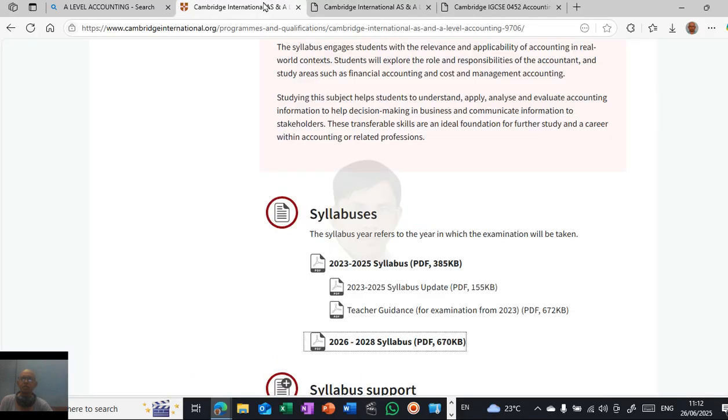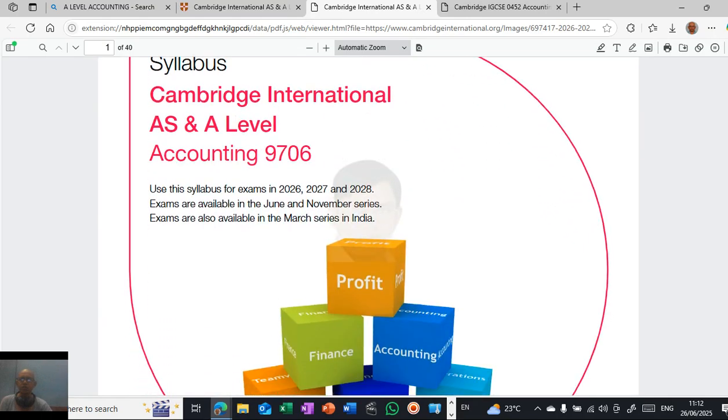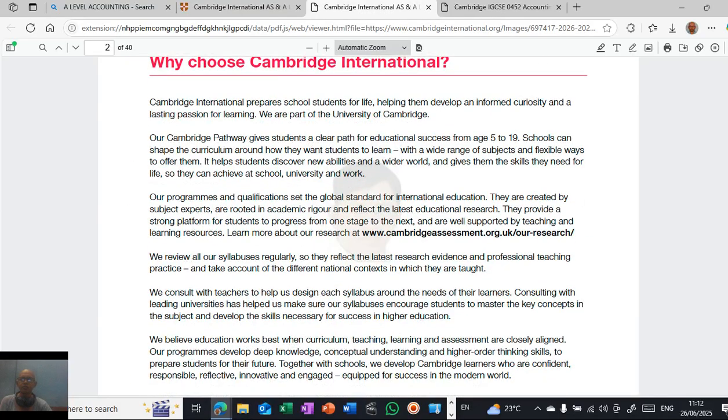There is the old syllabus of 2023-25 and the new syllabus, and there is not much change. Almost they are the same. So why should we bother about the old syllabus? Let's not waste our time on it. Let's dive into the concepts of the new syllabus and see what all is included in it.